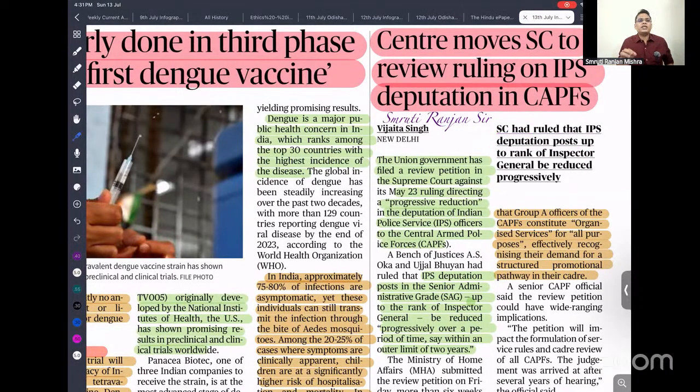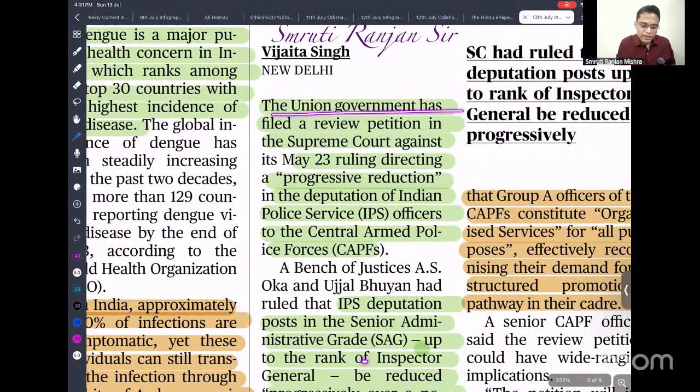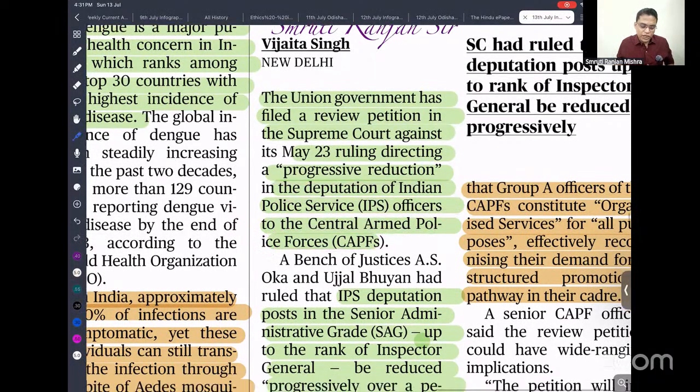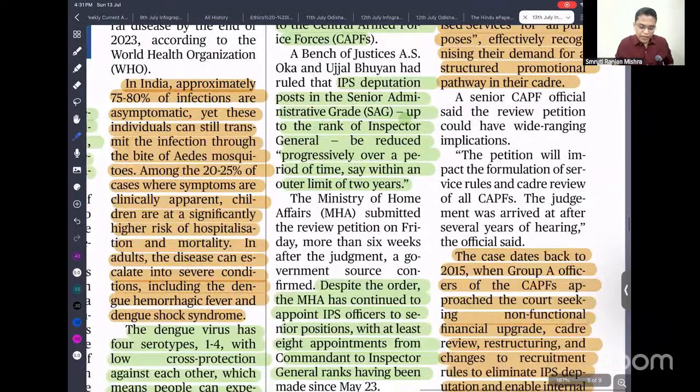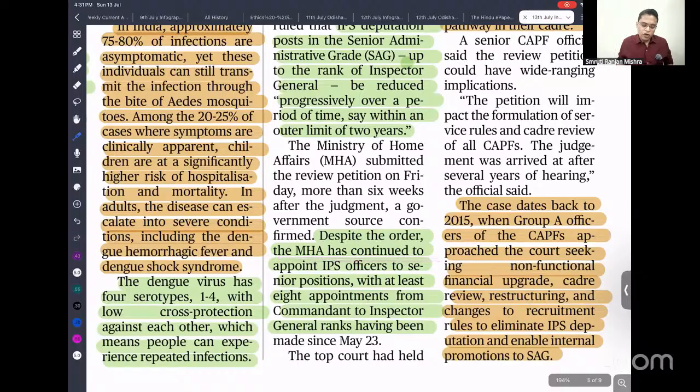But the Home Ministry recently filed a case. You can see here, the Union government has filed a review petition in the Supreme Court against the May 23 ruling on the progressive reduction of deputation of Indian Police Service officers to the Central Armed Police Forces. Okay? Progressively, we have to reduce. IPS deputation to posts of senior administrative grade up to the rank of Inspector General is to be reduced progressively over a period of 2 years. This is what was said by the Supreme Court. But the government is filing a review petition. Despite the order, the Ministry of Home Affairs continued to appoint IPS officers to senior positions, with at least 8 appointments from commandant to inspector ranking.